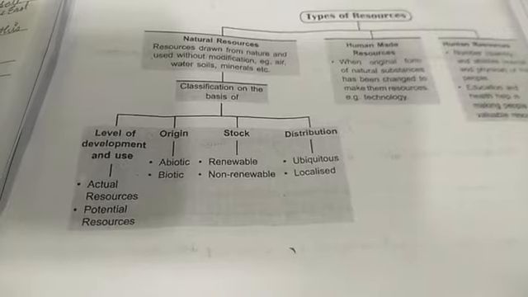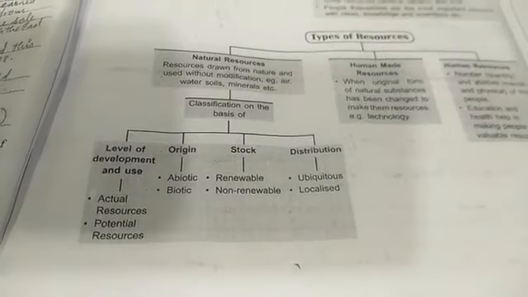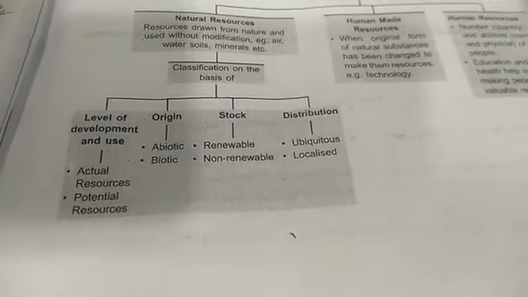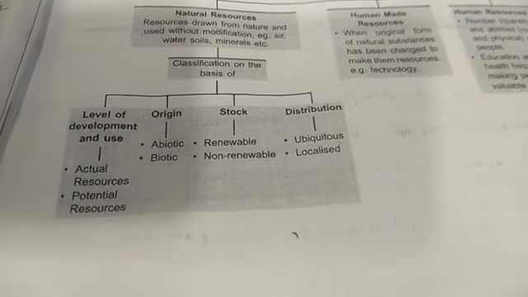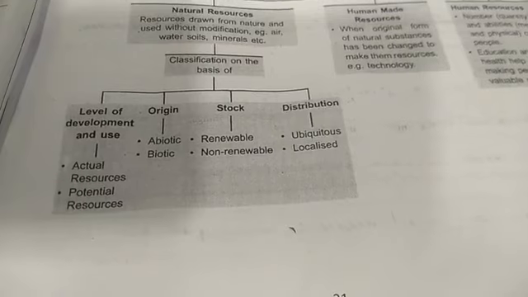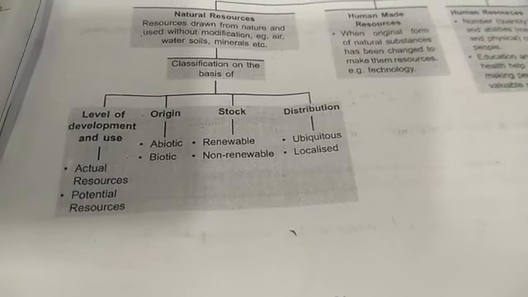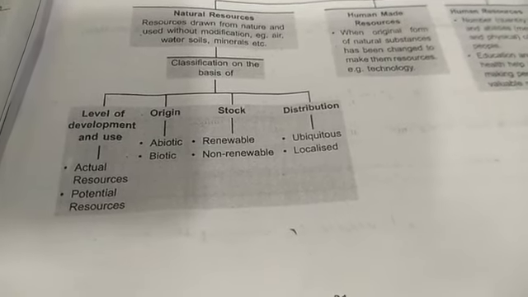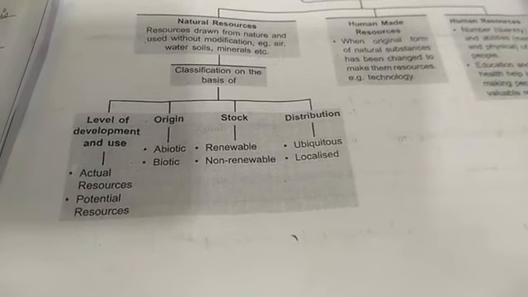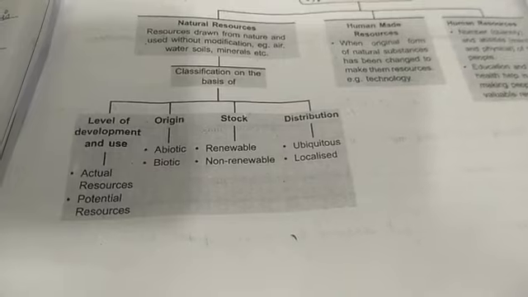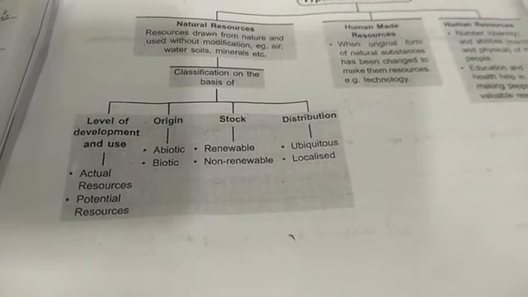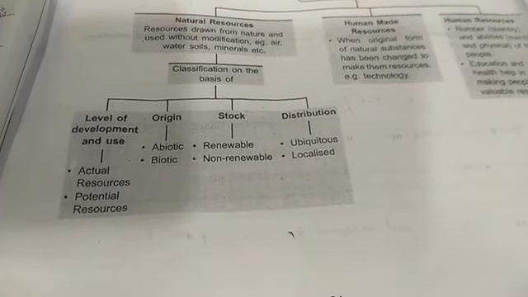On the basis of stock, it is again divided into renewable and non-renewable. So what do you mean by renewable resources? Renewable resources are those which get renewed or replenished quickly. They are available in unlimited quantity and are not affected by human activity. Examples are solar and wind energy.